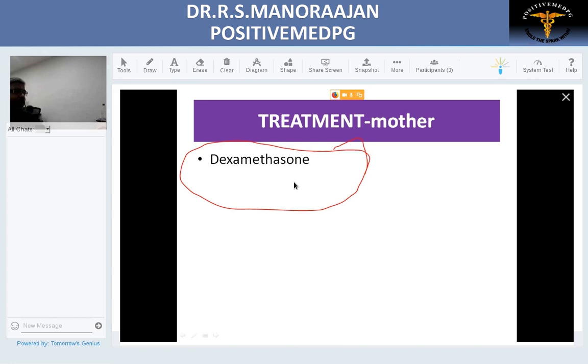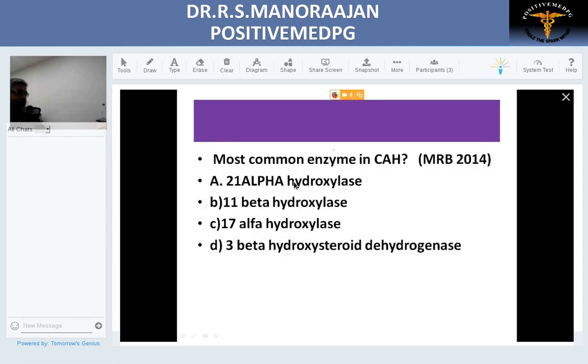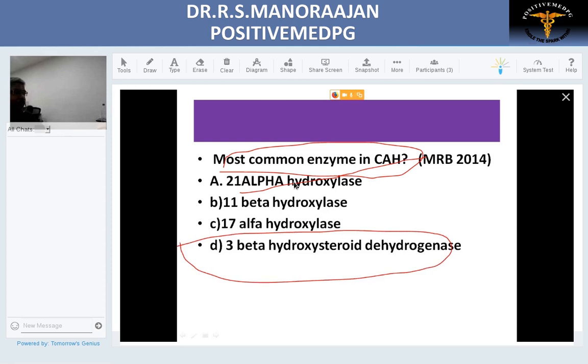Now we'll go into the firing round. Firing round contains questions which have been asked in previous examinations pertaining to CAH. Now we'll see how far the discussion was relevant towards entrance examinations. First question, most common enzyme deficiency in CAH. We discussed that. The answer was 21 alpha hydroxylase. What is the least common? The answer was 3 beta hydroxysteroid dehydrogenase is the least common.